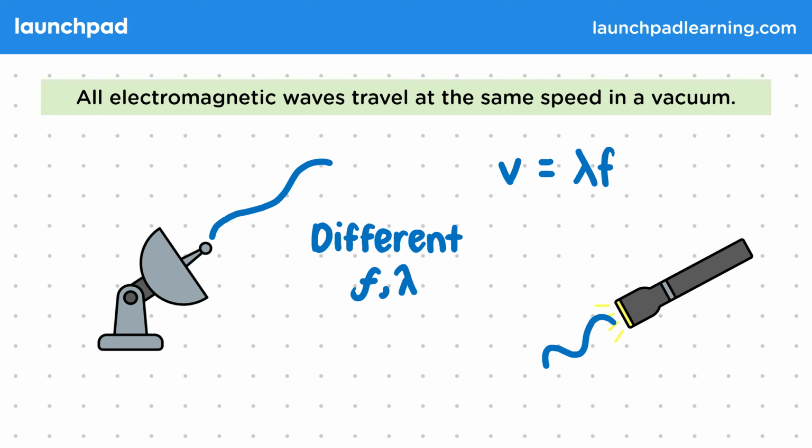We can see this from how the distance across which the pattern repeats in the torch's wave is shorter, signifying that it has a shorter wavelength. However, both of these waves will have the same speed. This means that although the visible light has a shorter wavelength than the microwave, it must also have a greater frequency. This balance between the 2 is what allows the waves to have the same speed.